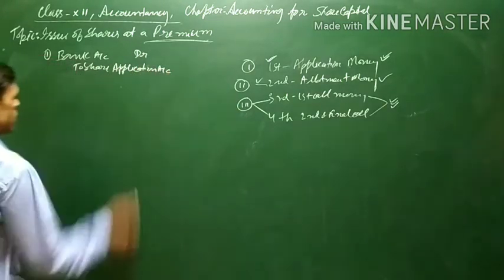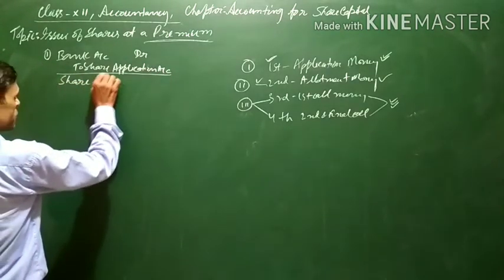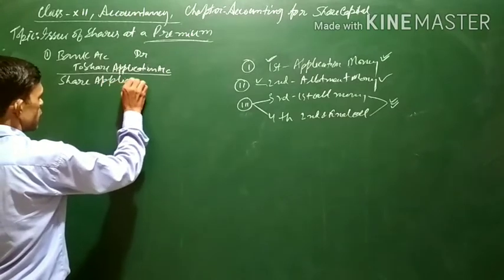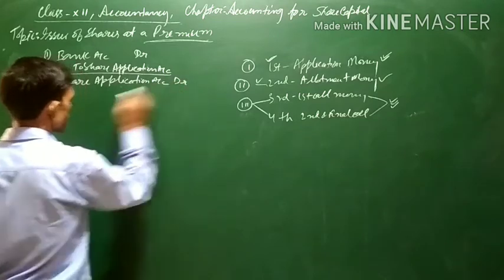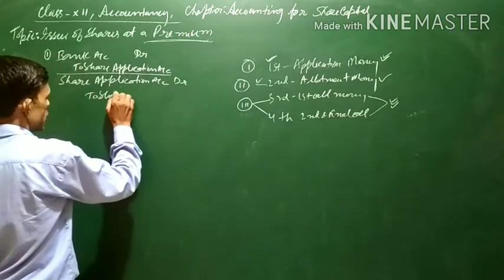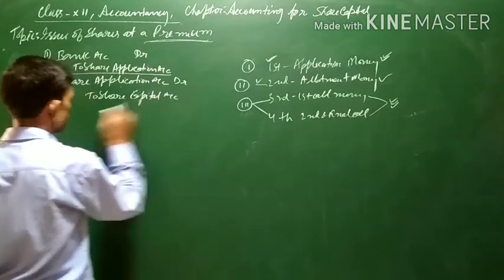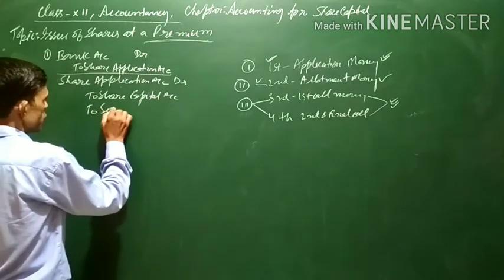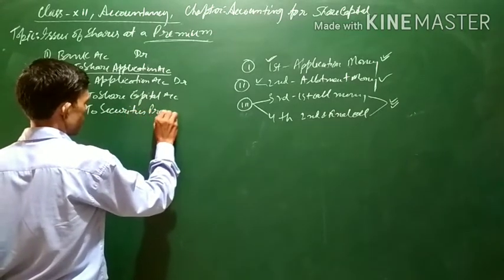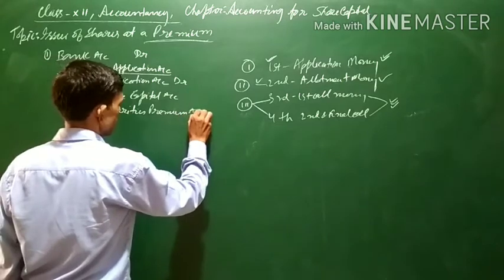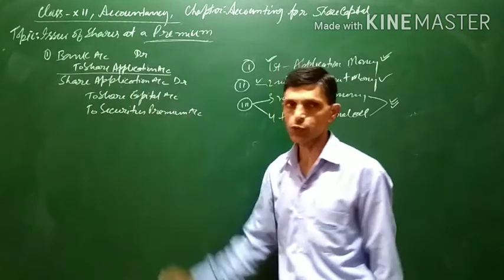This will be the one general entry, and next will be share application account debit to share capital account, to securities premium account. This is the premium amount which will be received along with application. These are the two entries.